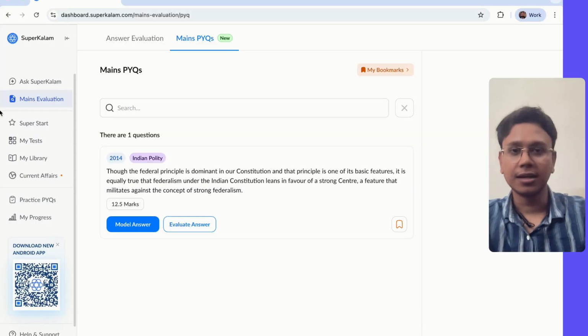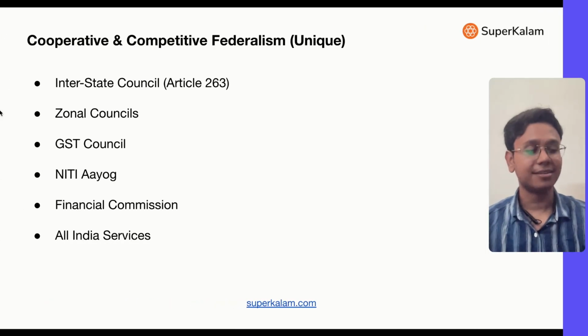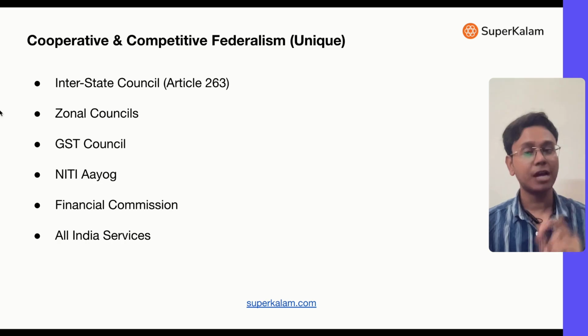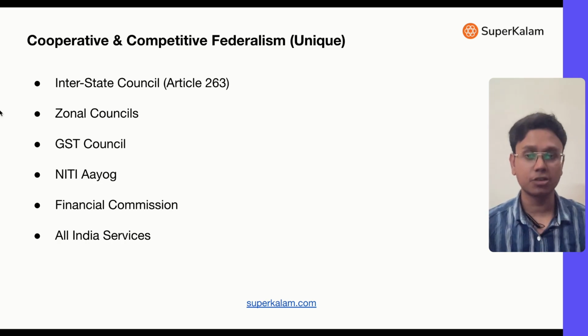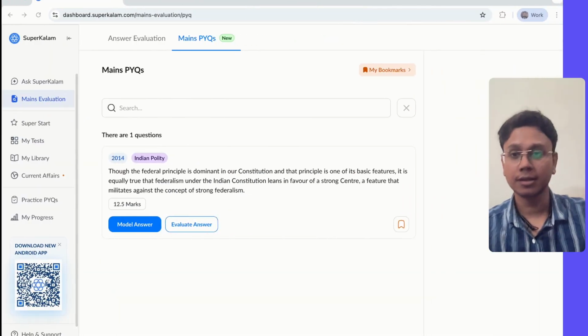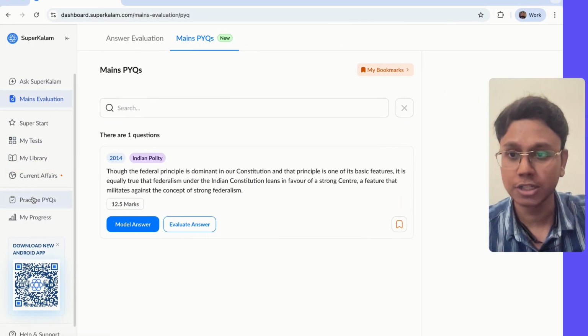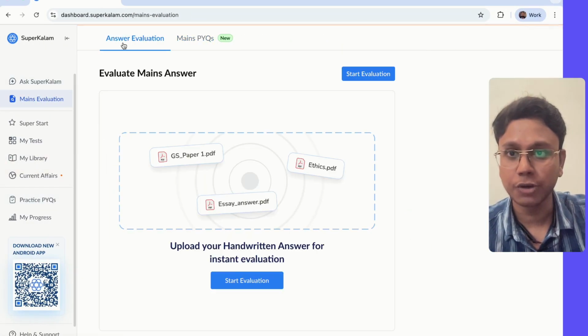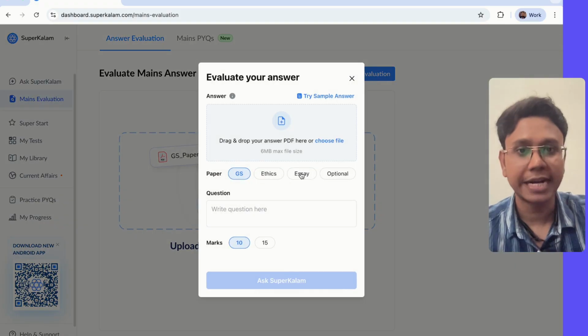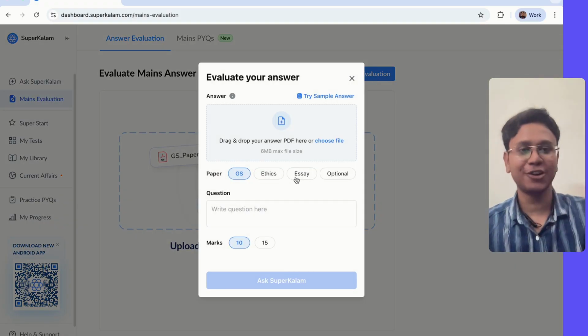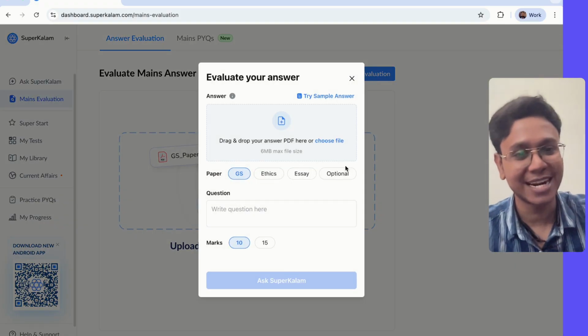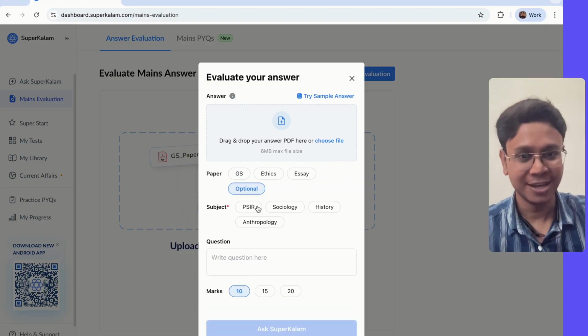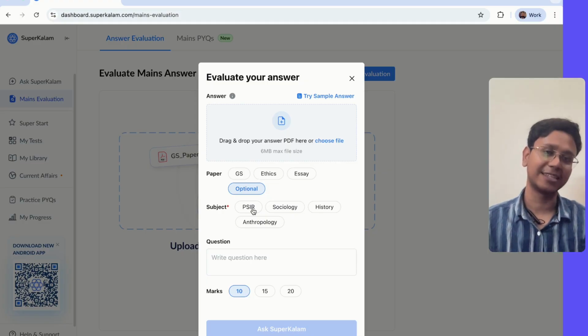So I think that will be it from the federalism chapter. I will give you MCQs, and this time I will give you a mains question also. You attempt those mains questions and get them evaluated on our portal. After writing the mains question, you can come to this mains evaluation and get your answers evaluated. And just for your information, we have already started optionals evaluation here. For 4 optionals we are live already. We will come with other optionals also. So optional answers also you can get checked.